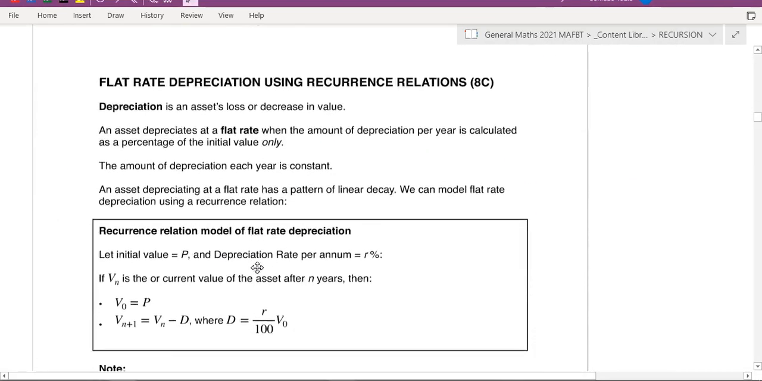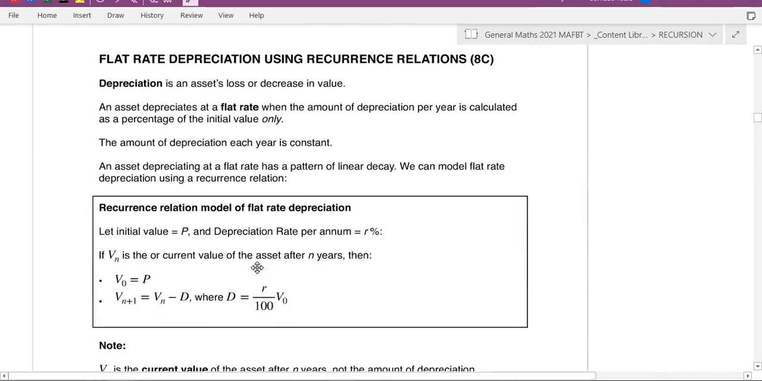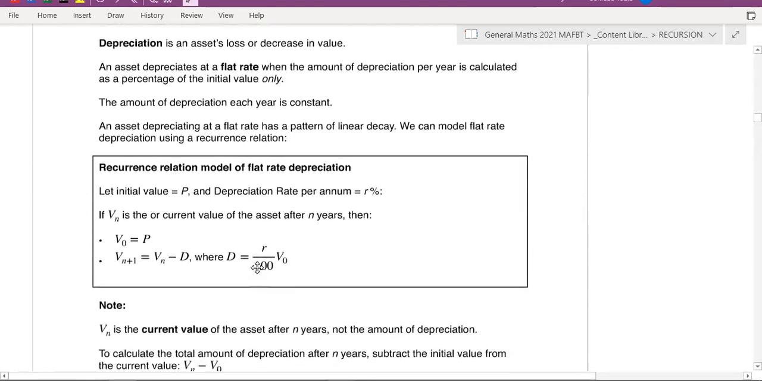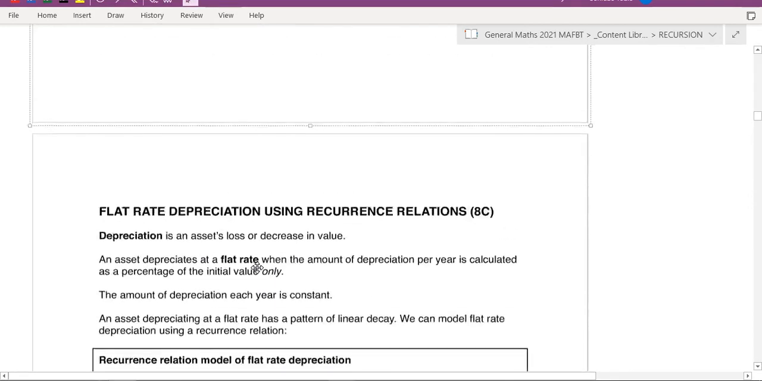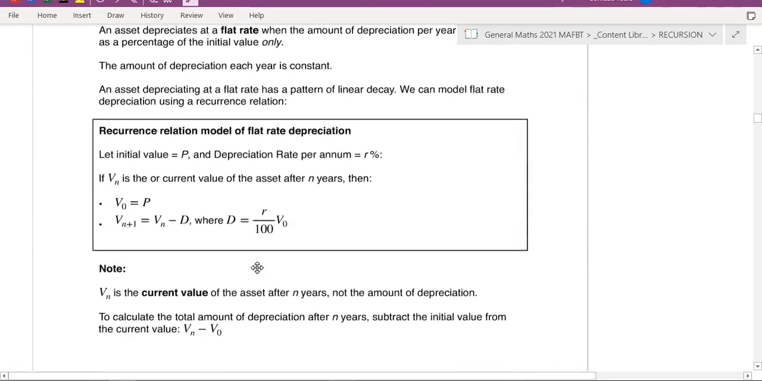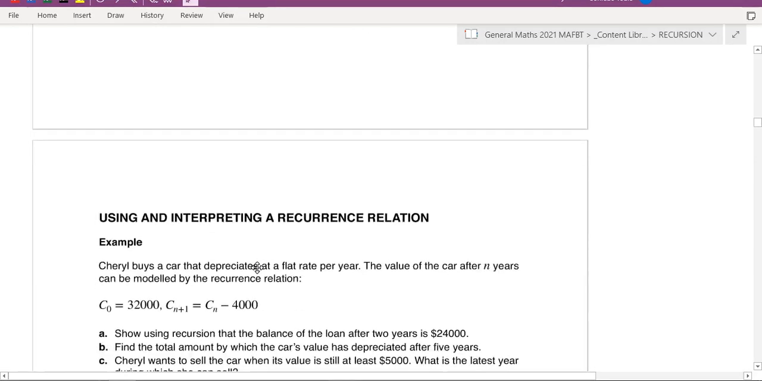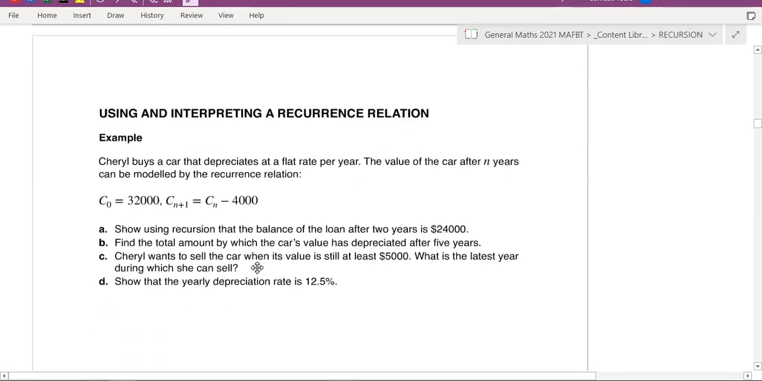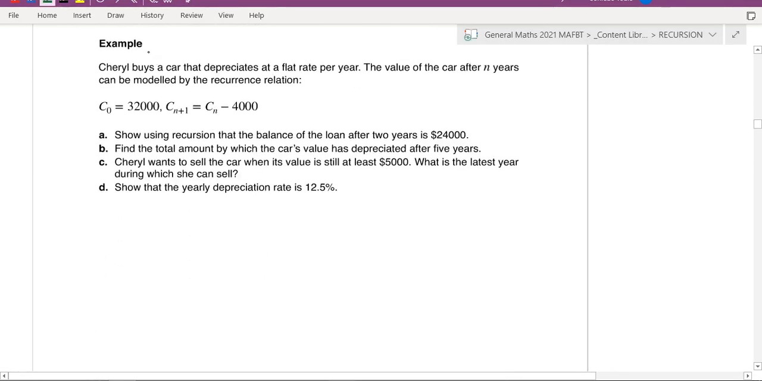Alright, next examples here. Flat rate depreciation using recurrence relations. This is basically the same thing as what we've been doing. It's just now it's depreciating. Okay, so instead of plus, it is minus. So let's just smash through this. Alright, so same examples, but now it's just minus.